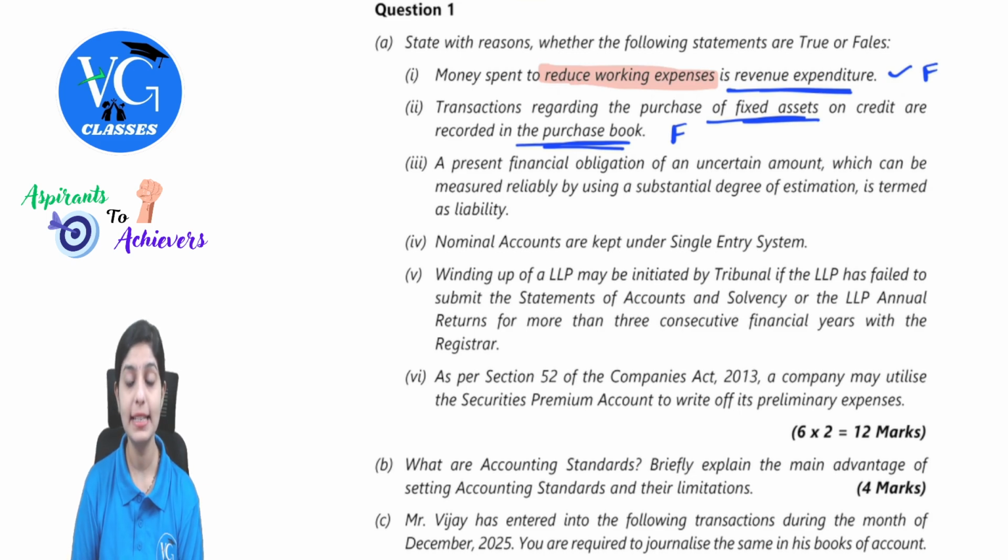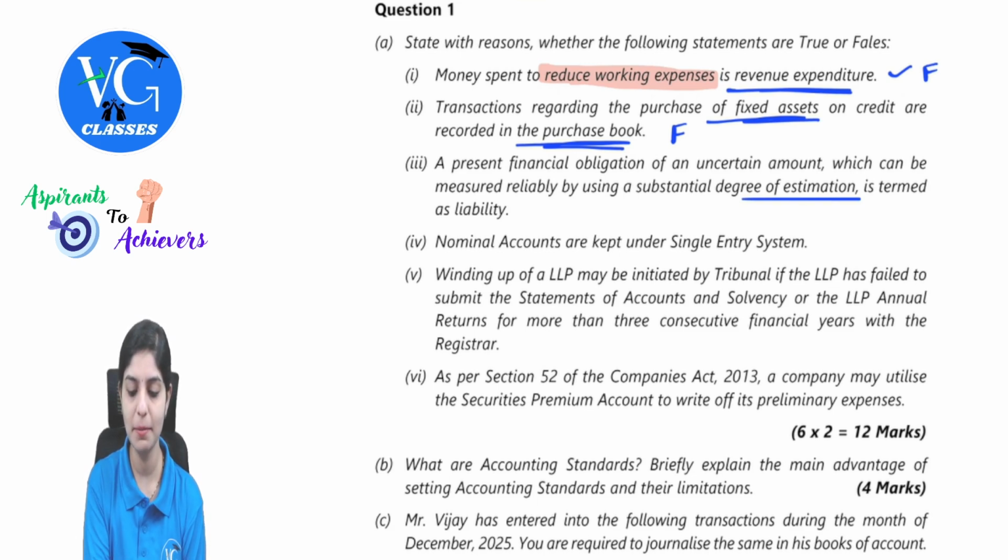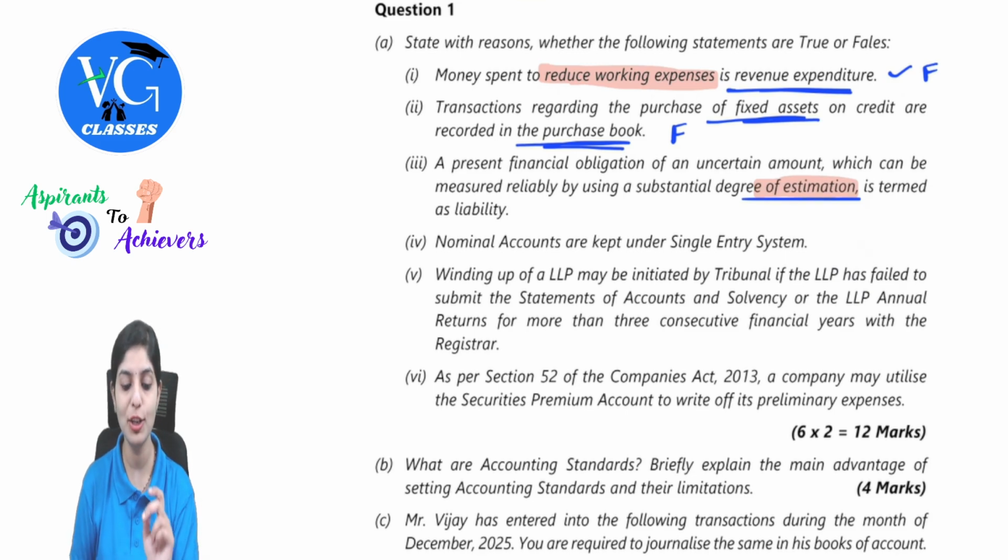Third, a present financial obligation of an uncertain amount which can be measured reliably by using a substantial degree of estimation is termed as a liability. This is clearly pointing to the definition of liability. Along with liability, there was one more thing, which was provision. Whenever you come across the word estimation, just understand one thing, guys: the liability definition and provision definition are quite similar. You observe the similar wordings being framed there.